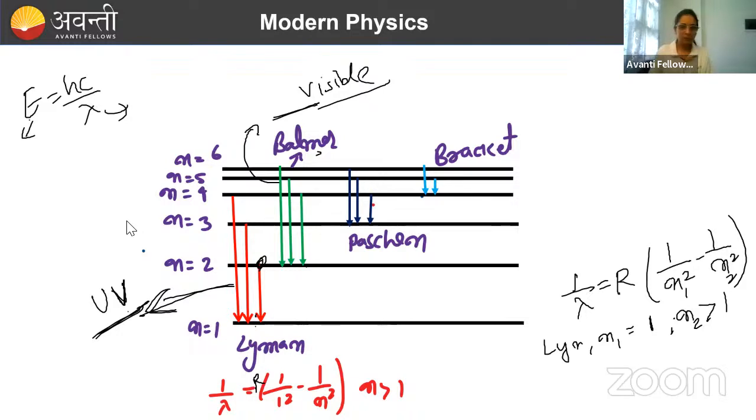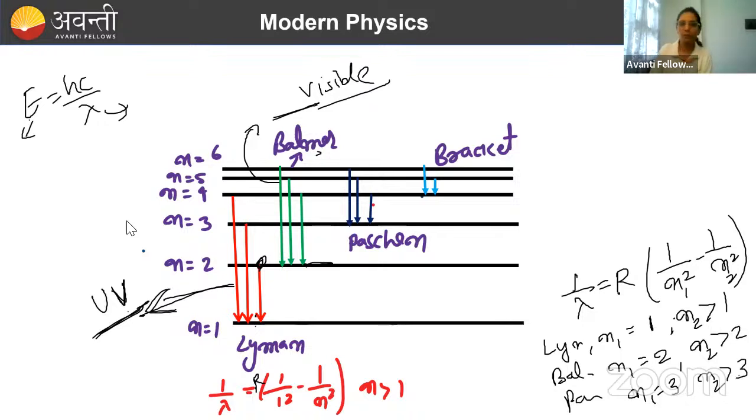Understood? For the Balmer series, n1 will be 2, since it is always coming to 2, and n2 will be greater than 2, and so on. For Paschen, n1 is 3 and n2 will be greater than 3.